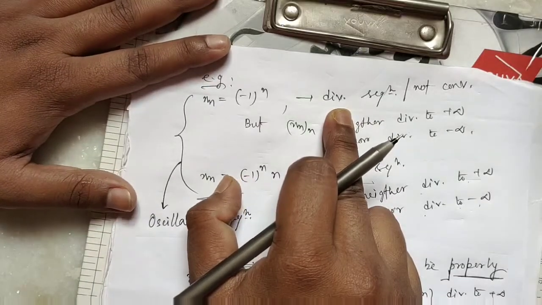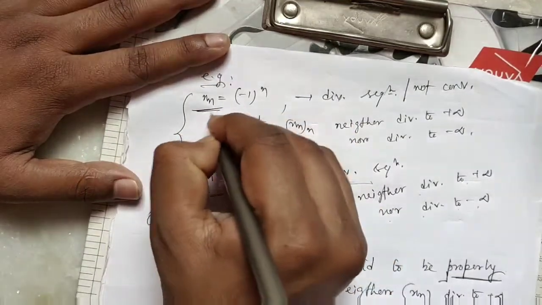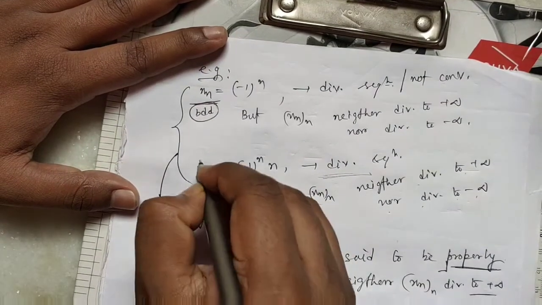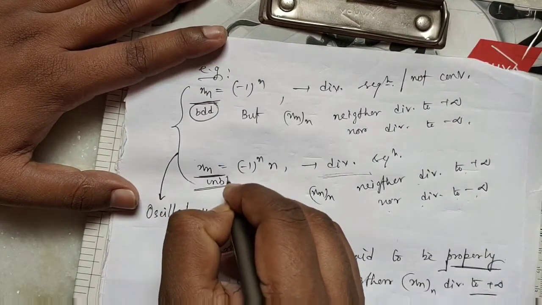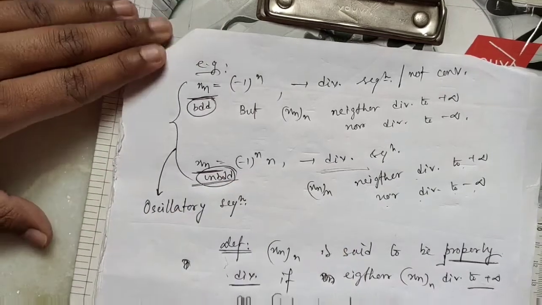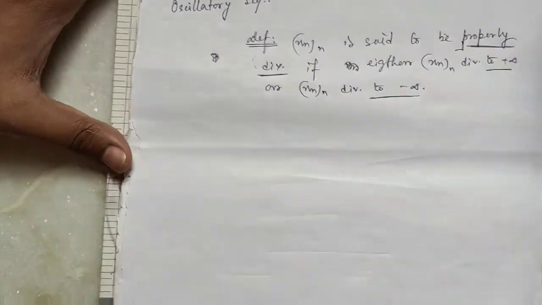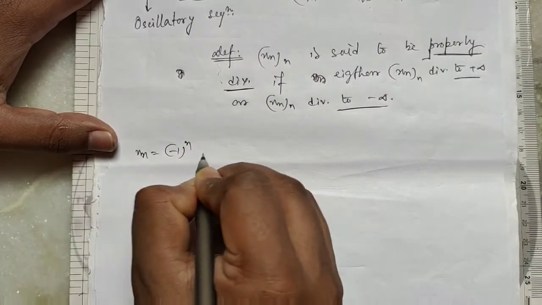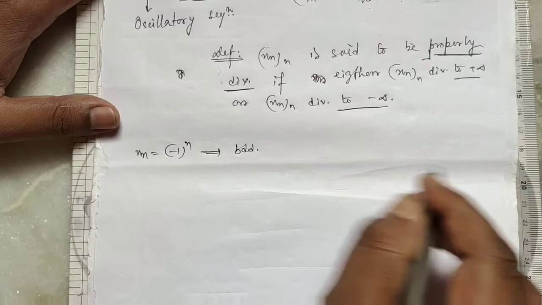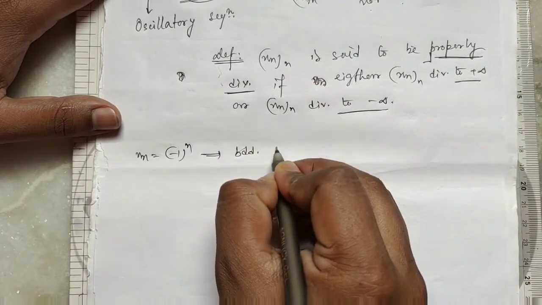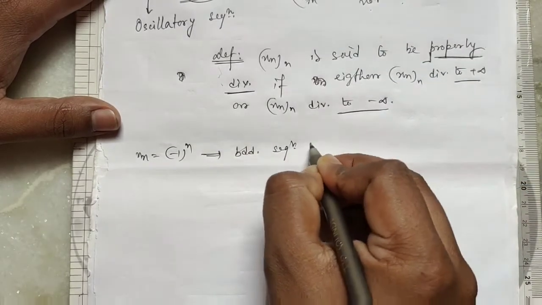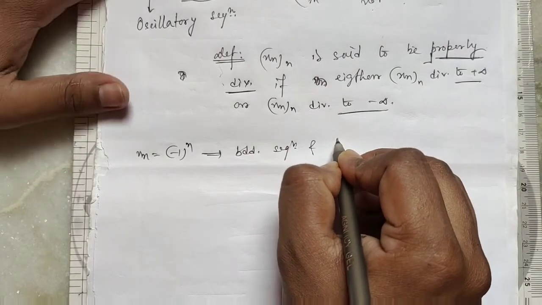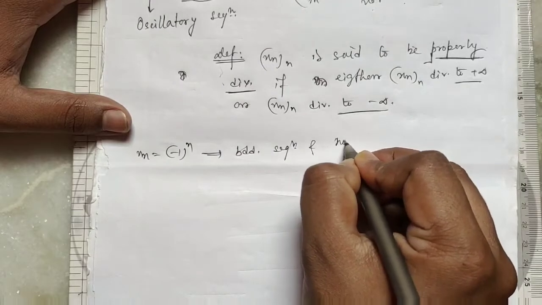Clear? Here, this is a bounded sequence, and this is an unbounded sequence. So, for example, xn equals (minus 1) to the power n is a bounded sequence and not properly divergent.